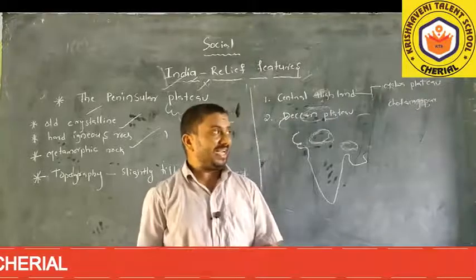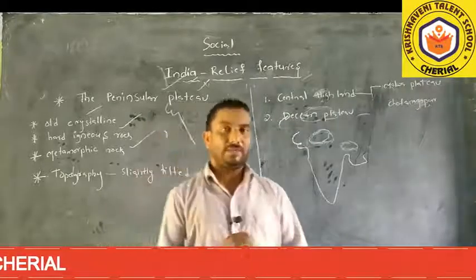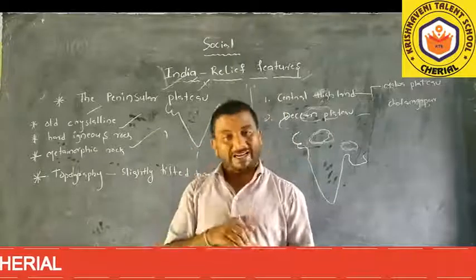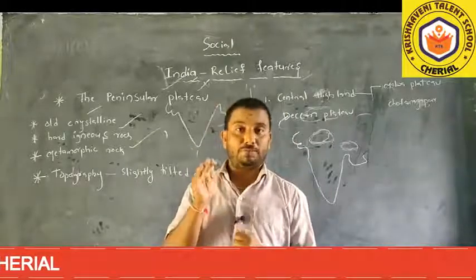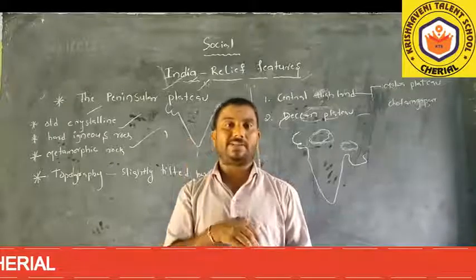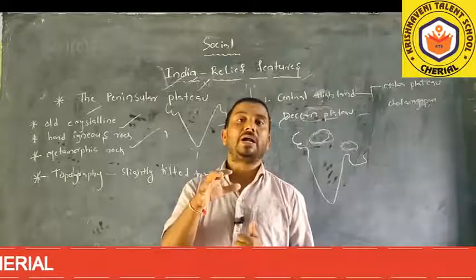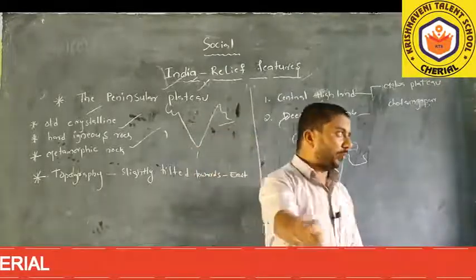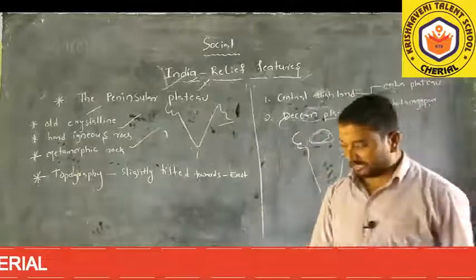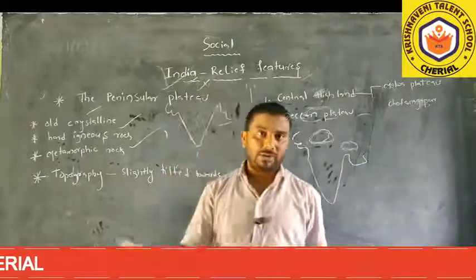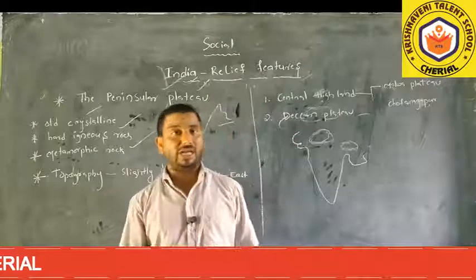On the Indian plateau or peninsular plateau, most of the people depend on rains. Those living in the plains have good fertile soil, many rivers are flowing, and many projects are constructed, so plenty of water is available in the plains.